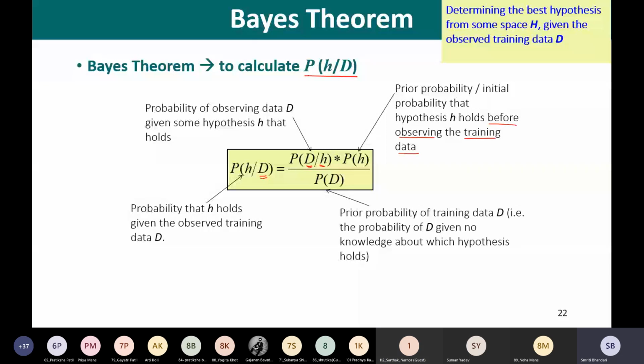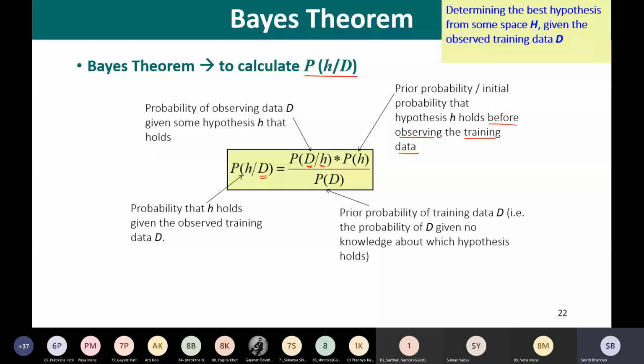We are going to look at one example also so that we can have a clear idea how to apply Bayes theorem for prediction. But this is the important theory behind, and that is why you need to understand this.